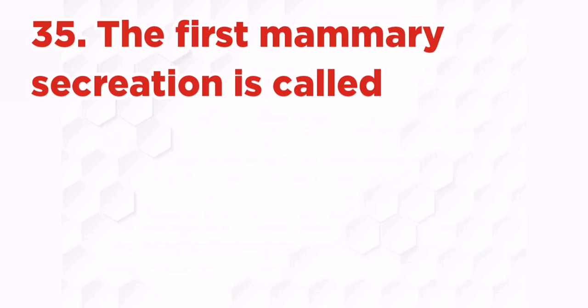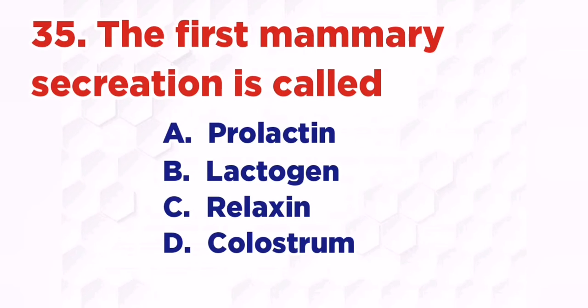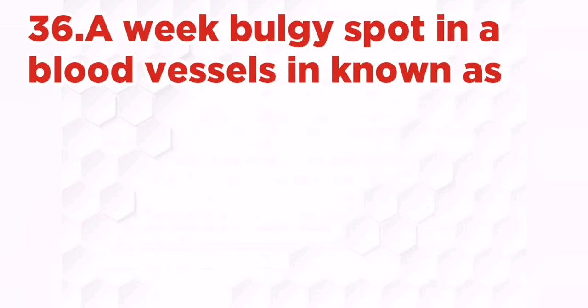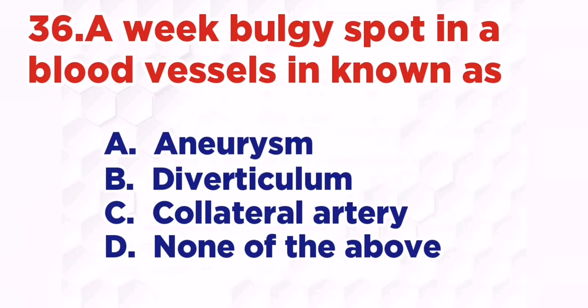Snellen chart. The first mammary secretion is called: A. Prolactin, B. Lactogen, C. Relaxin, D. Colostrum. The right answer is D. Colostrum. A weak bulgy spot in a blood vessel is known as: A. Aneurysm, B. Diverticulum, C. Collateral artery, D. None of the above. The right answer is A.